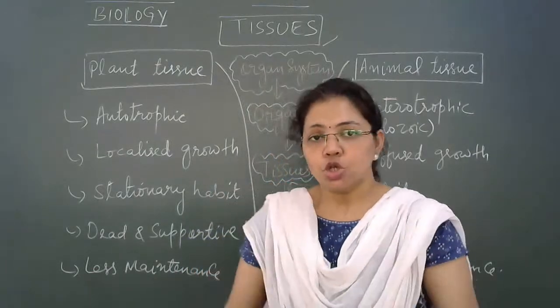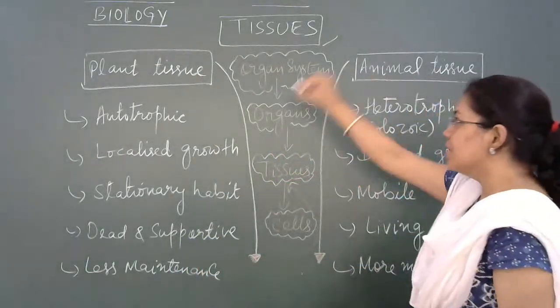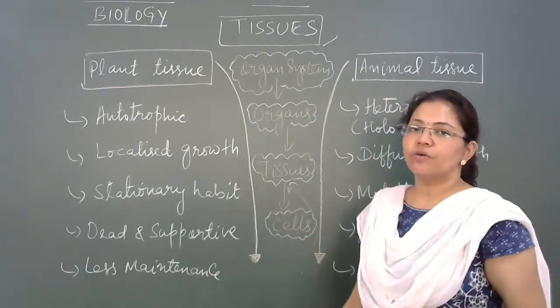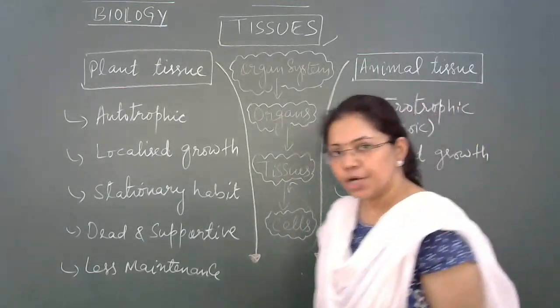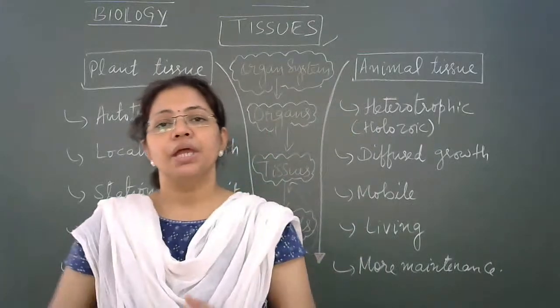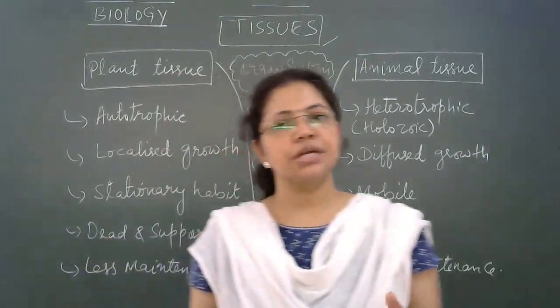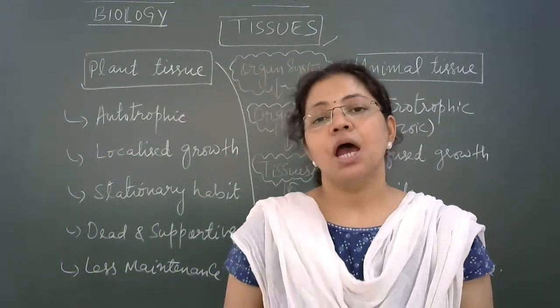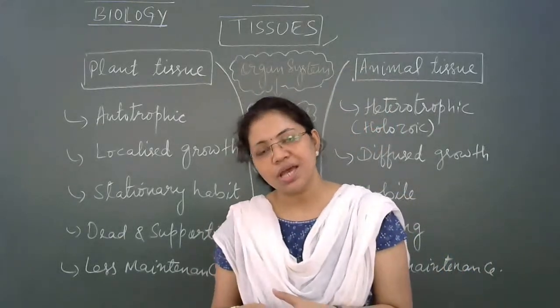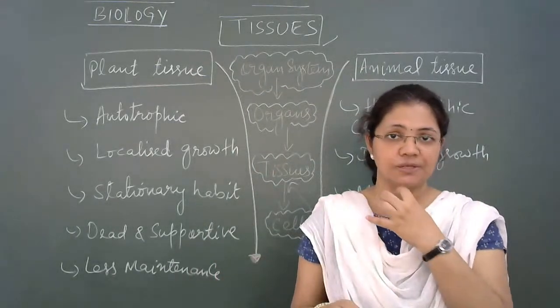Okay, so now we will move on to the basic part of the chapter, that in this particular chapter, we are going to study in detail the types of plant tissues and types of animal tissues, right?